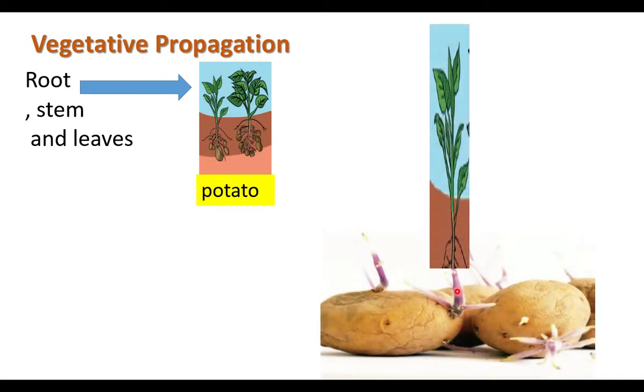From the potato tuber, a new plant develops. The potato tuber has eye-like structures. They are nodes. From the nodes, buds develop. The buds grow into a new plant. Sugarcane and maize, some other plants, also show vegetative propagation.